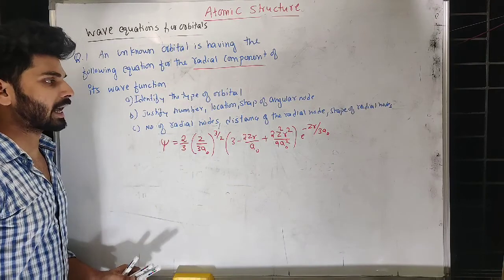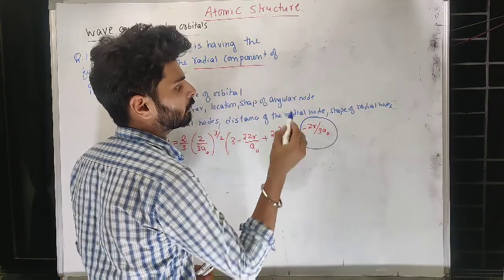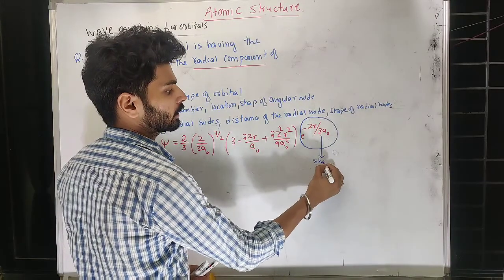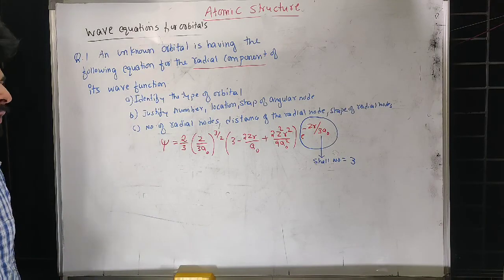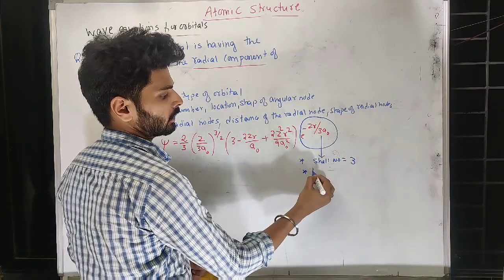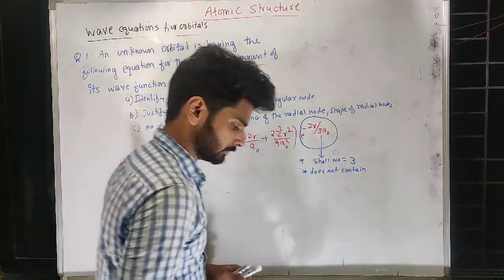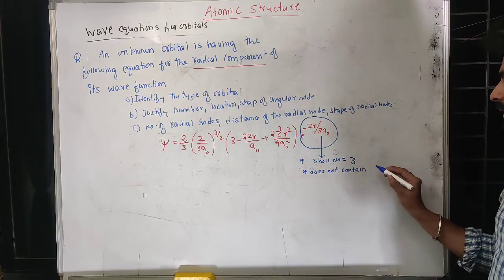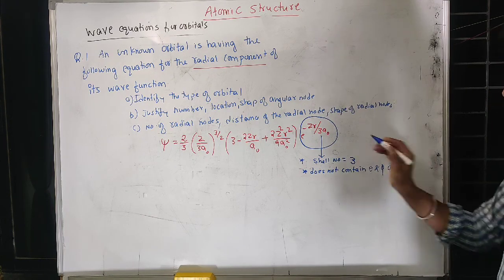If it is present, then we have to say. Now by looking at the equation, as I told you, to get the principal quantum number, this term must be checked. This will tell us the shell number. You can clearly see that it is 3, that means third shell. So this wave equation does not contain an angle term, like theta or phi. Sin theta, cos theta is not part of this equation. There is no angle term in the equation.